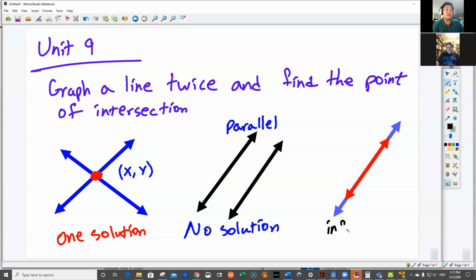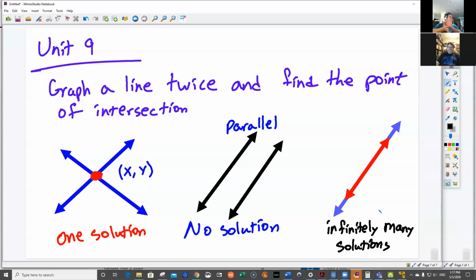We call that infinitely many solutions. So that's pretty much the basics of Unit 9. All we're going to ask you for this unit is to figure out where the intersection points are.